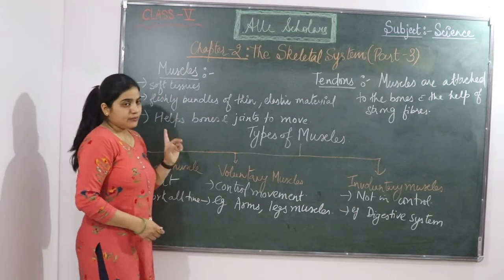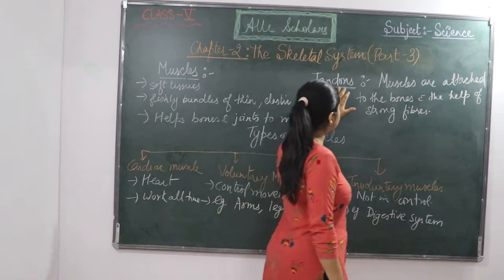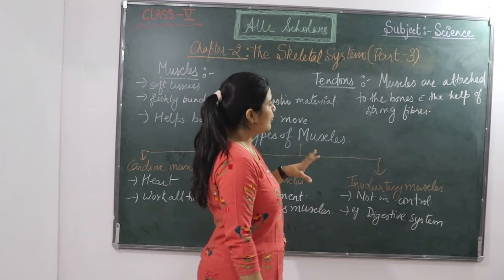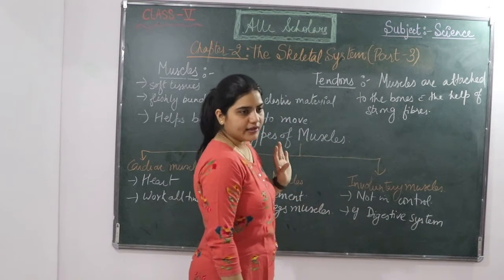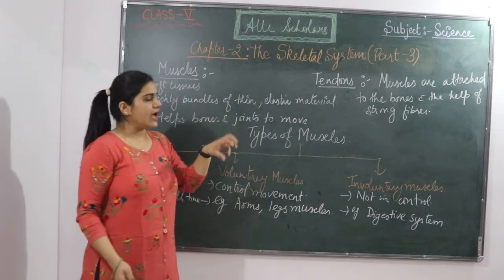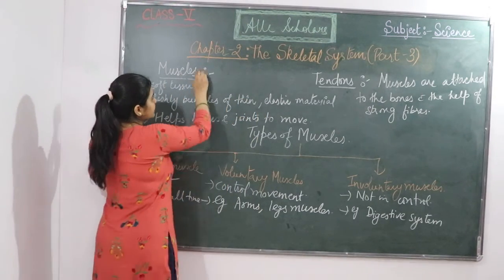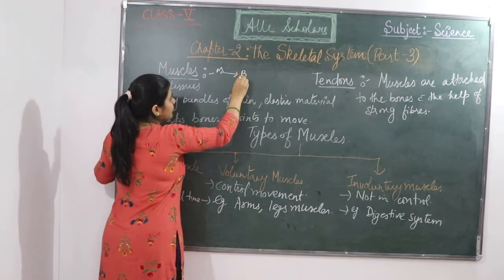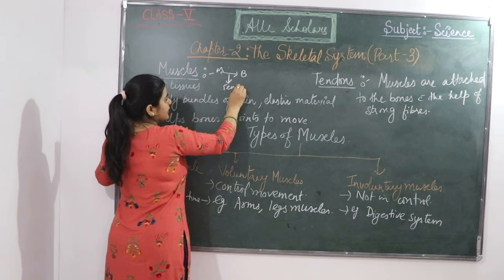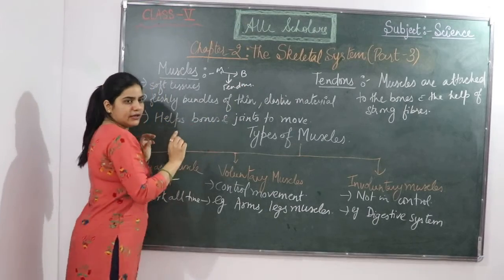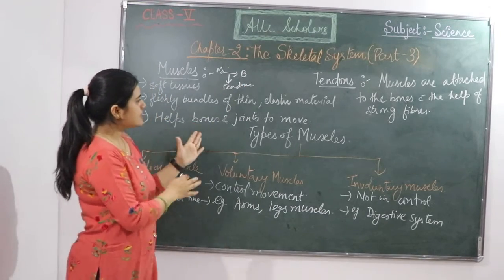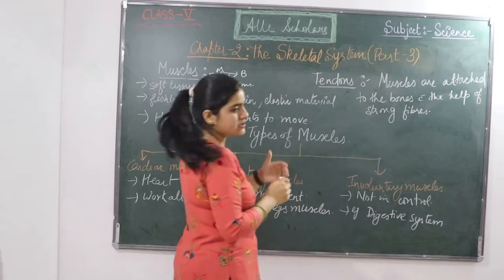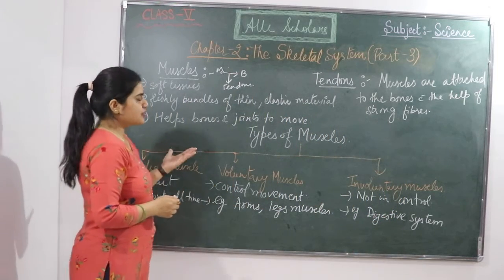Fine. One more thing I would like to talk about is the tendons. Muscles are attached to the bone with the help of strong fibers, and these are called tendons. So how are muscles attached? Muscles are attached to the bone with the help of tendons. When muscles are attached to the bones with the help of a strong fiber, this is called tendons.